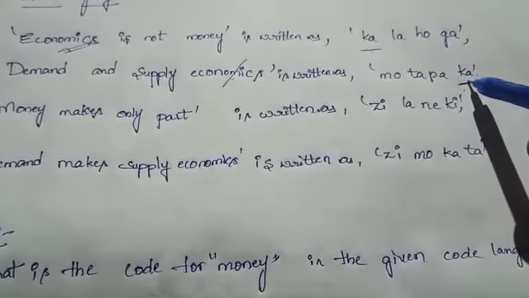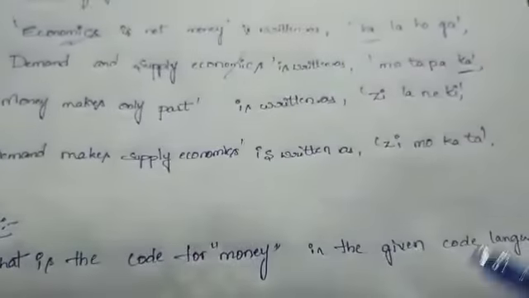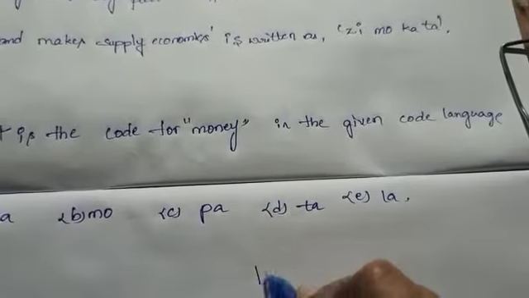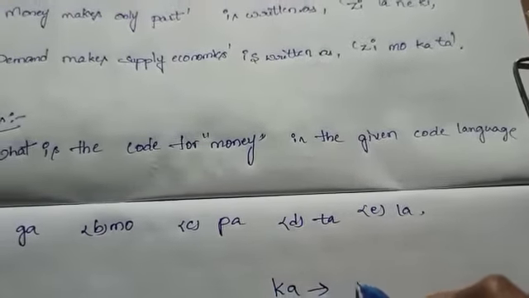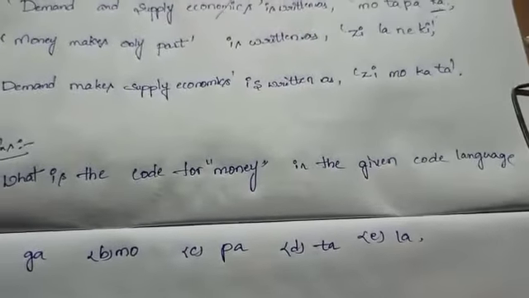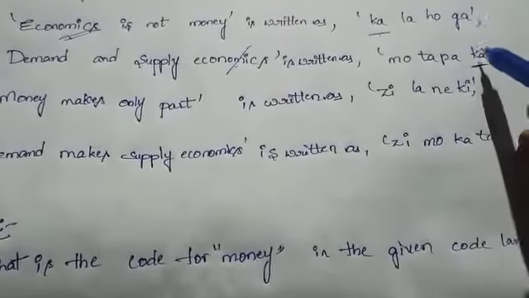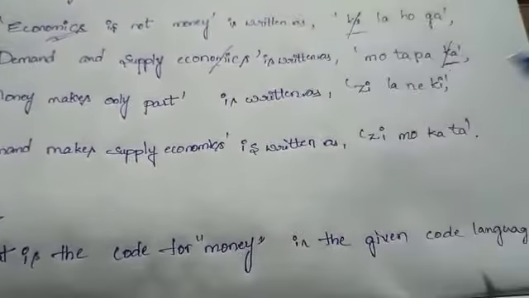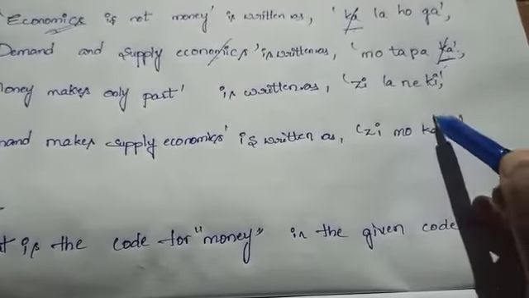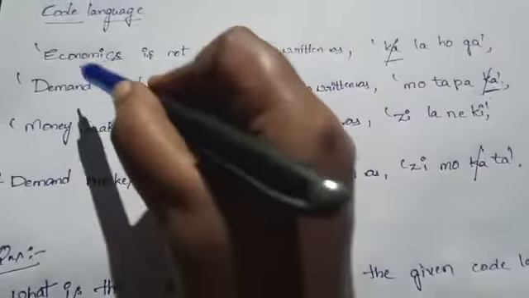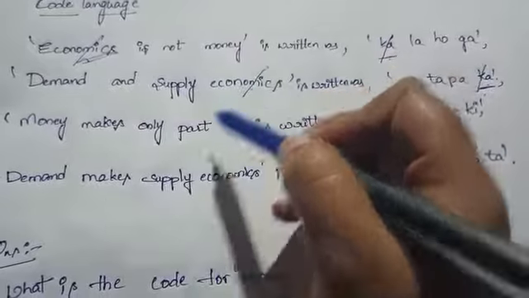So KA is code for economics. Cancel KA and economics. Second row, economics.